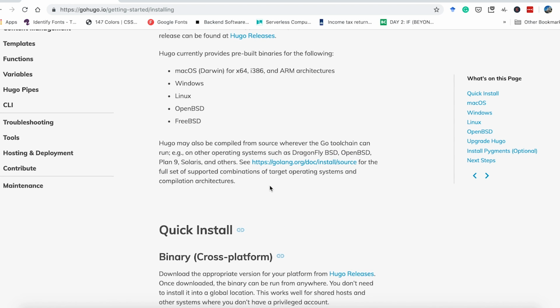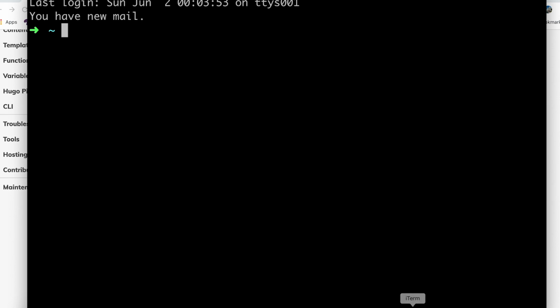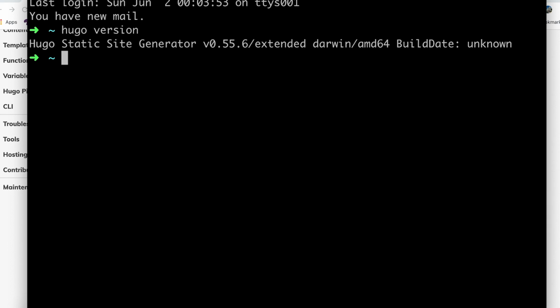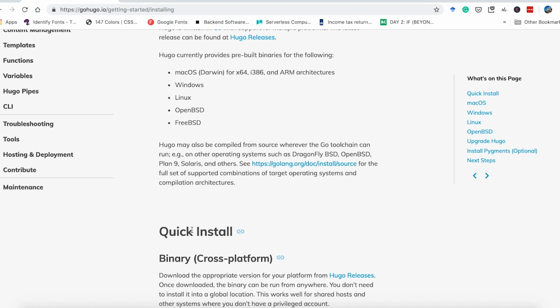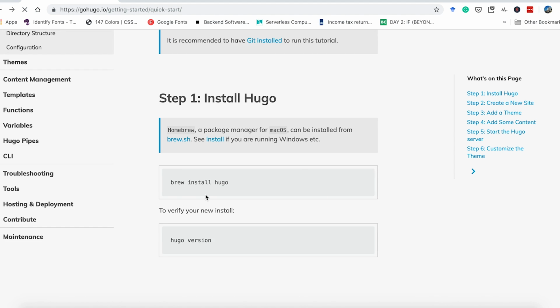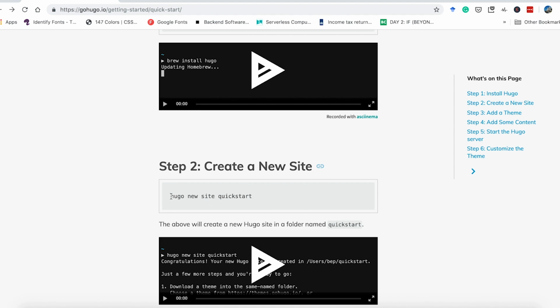Alright, now I've already installed Hugo through Homebrew. You can check the version by running hugo version. And it says Hugo static site generator version 0.55. Now let's go ahead and create a site. For that, let's go back to the documentation. For that, we have to run hugo new site quickstart.